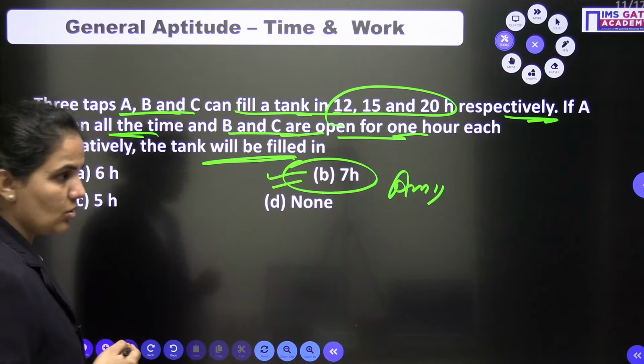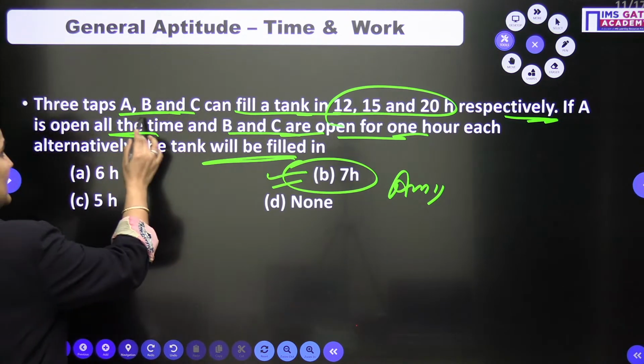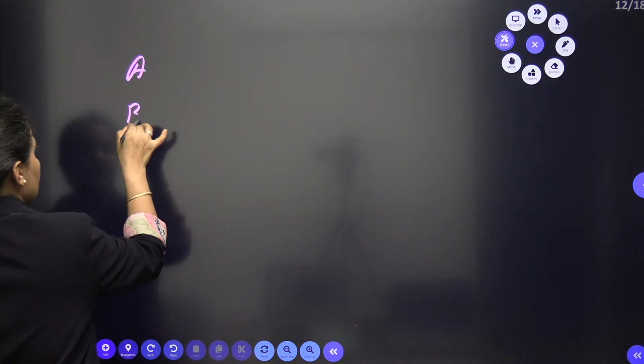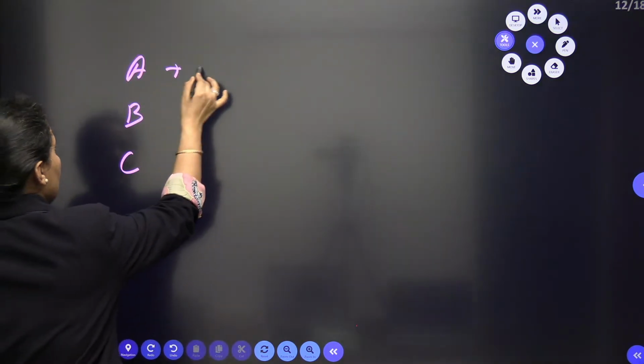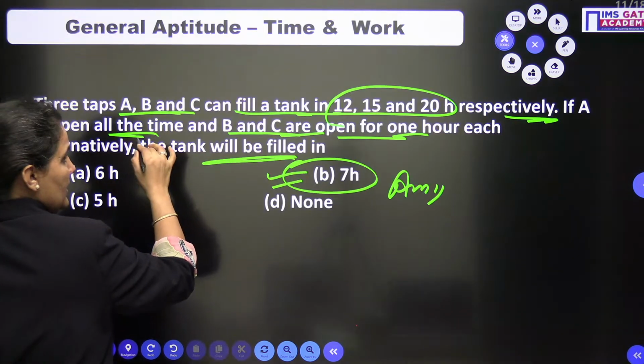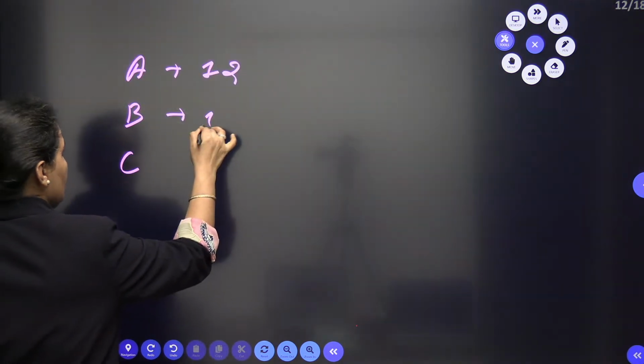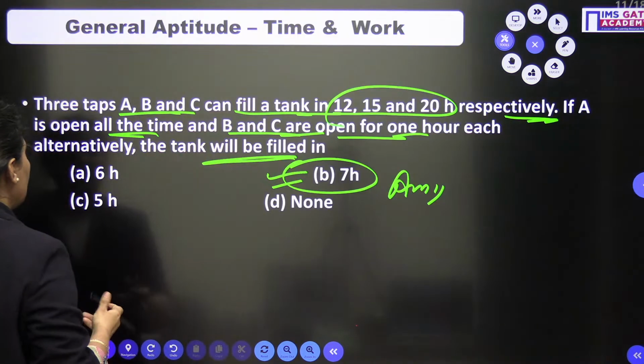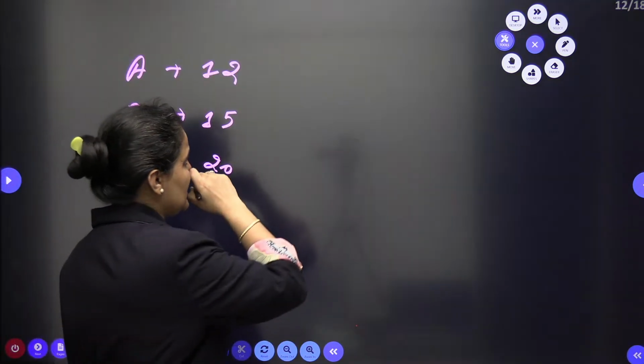Let's go with this one. What is given to us? Three taps A, B and C can fill a tank. So we are having A, B and C. A can fill in 12 hours, B in 15 hours and C in 20 hours. If A is open all the time and B and C are open alternately.